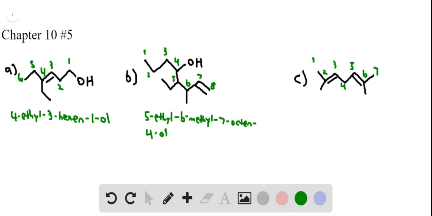So it looks like we're going to have 2,6-dimethyl and then 2,5-diene. And so 7 carbon chain is the longest chain. So this is going to be a 2,5-heptadiene. And so we just need to put all that together. So 2,6-dimethyl, 2,5-hepta for the chain, diene because there are 2 alkenes. So 2,6-dimethyl-2,5-heptadiene, and that's C.